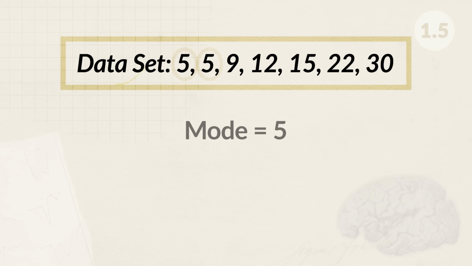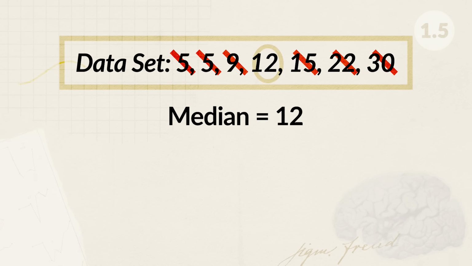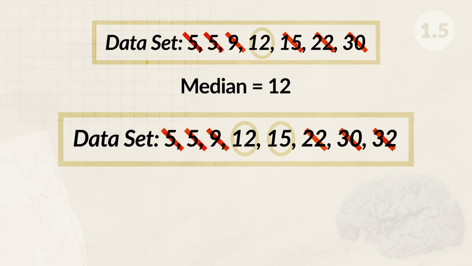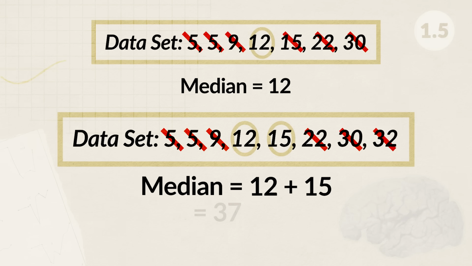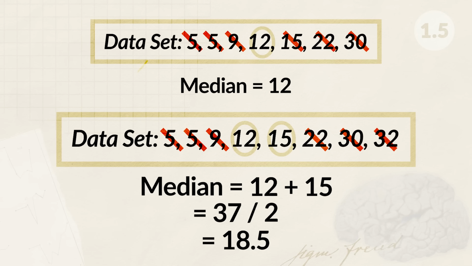Lastly, for the median, you want to find the score that is in the exact middle of the data set. To find the median, you need to organize your data in order from smallest to largest. If you have an odd number of values, you take the value that's in the middle. And if you have an even amount of values, then you add up the two values that are in the middle and divide by 2.